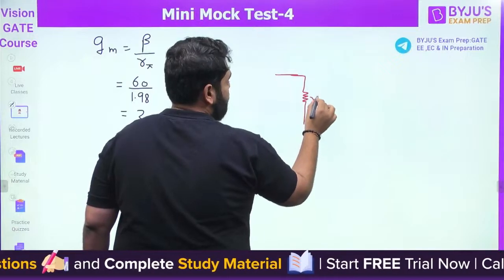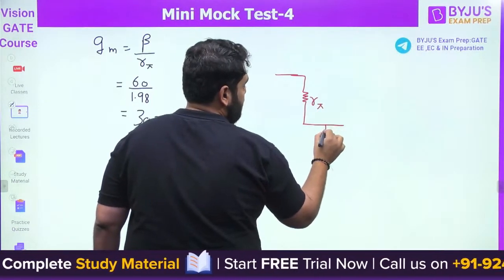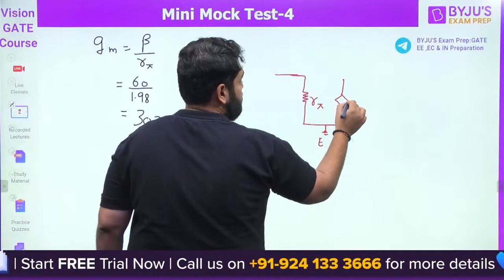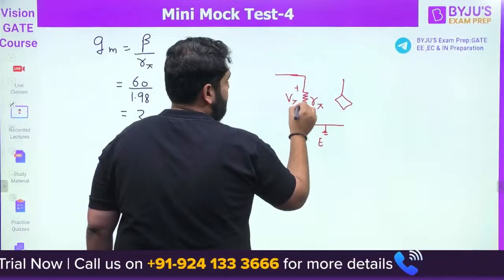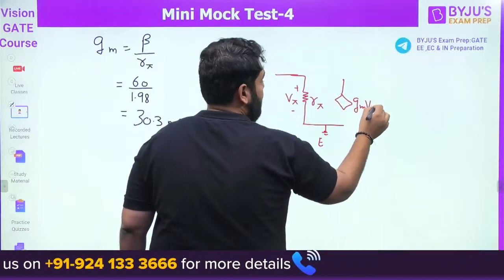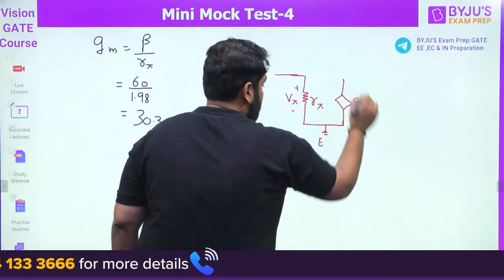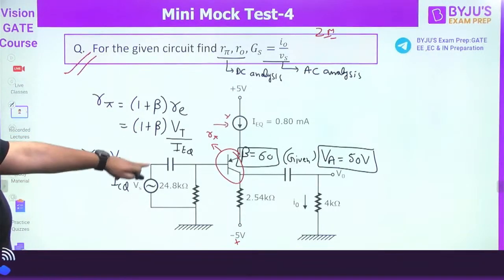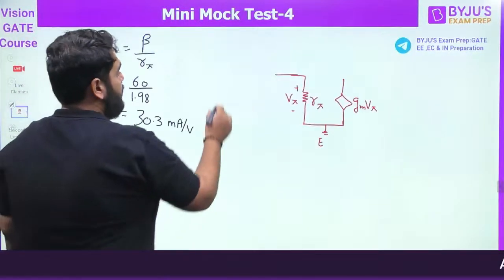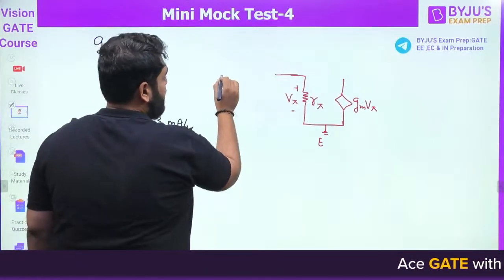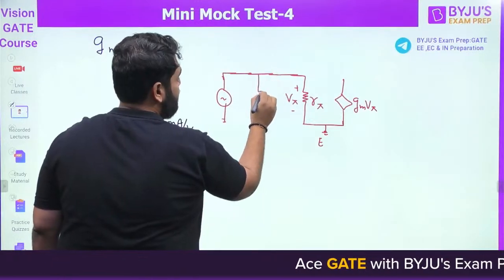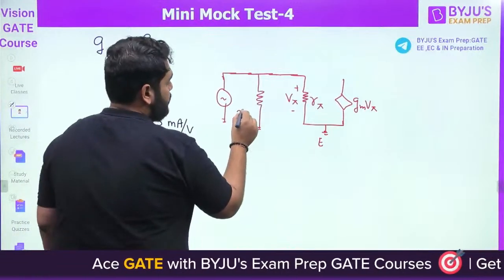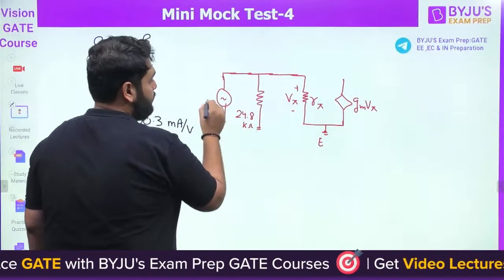So this is a transistor. This is the base here, R pi. This is the ammeter here, which is grounded. Plus minus V pi. This is GM V pi. Now let's draw the circuit carefully. First, we have a source voltage, the capacitor will be short circuit, and there is one more resistance here, which is equal to 24.8 kilo ohm. This is the source voltage.